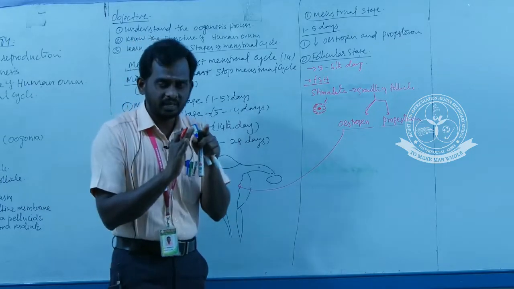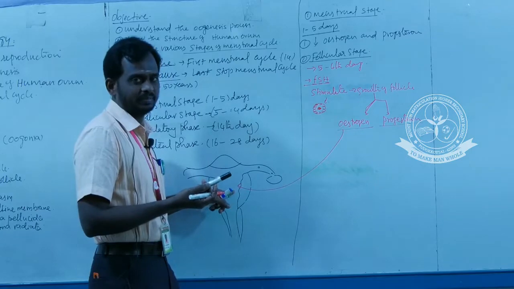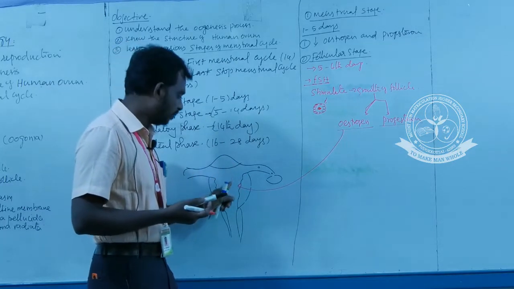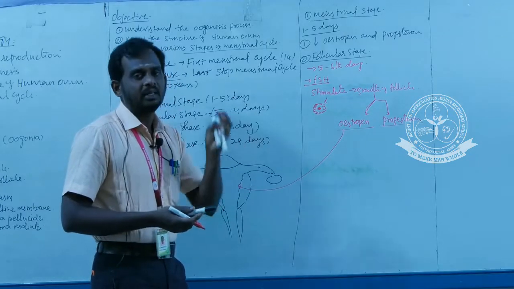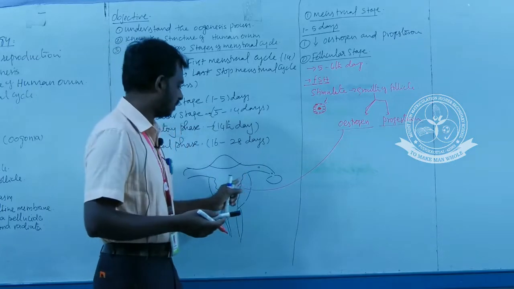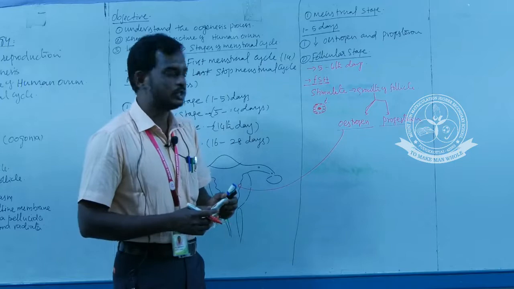Without the endometrial layer there is no chance of pregnancy. So the endometrial layer is essential for pregnancy, or implantation of the egg. That is the reason every menstrual cycle a new endometrial layer arises due to the secretion of estrogen. Okay.